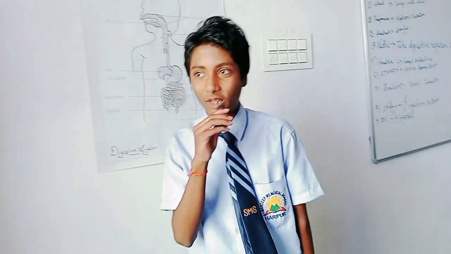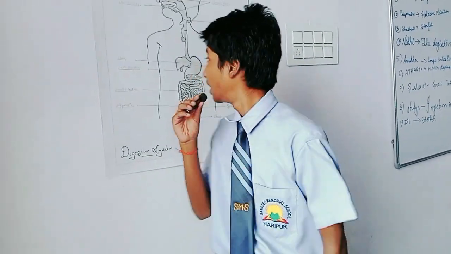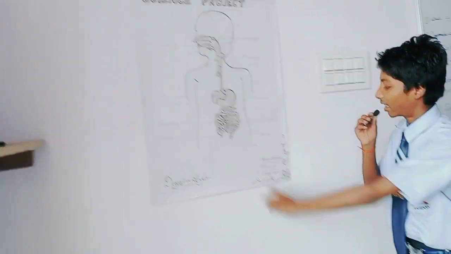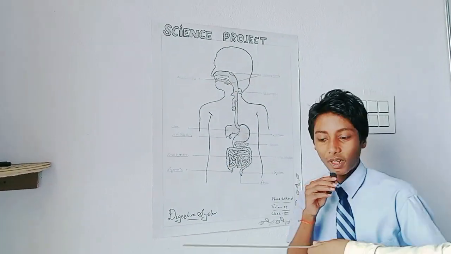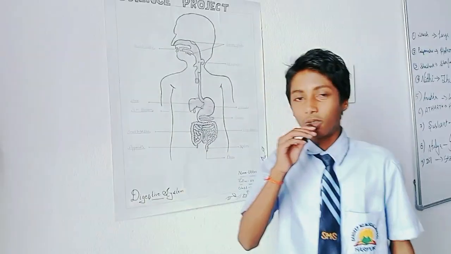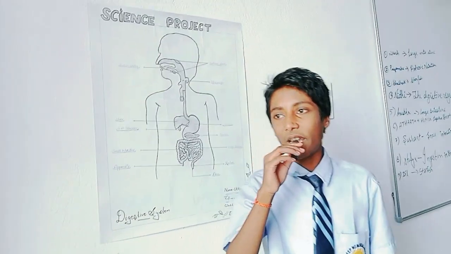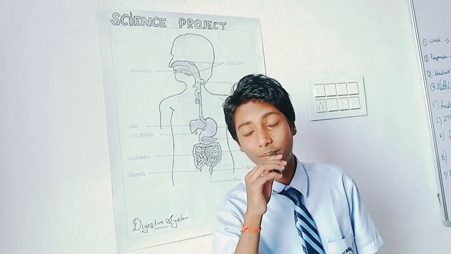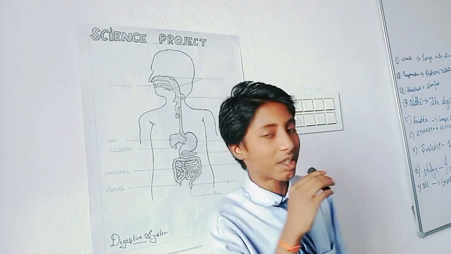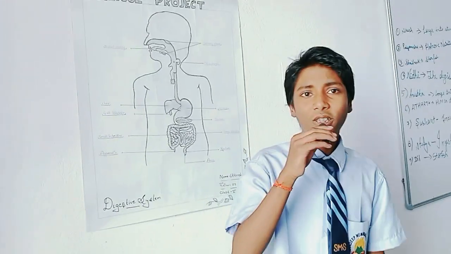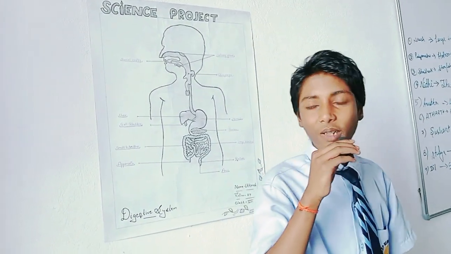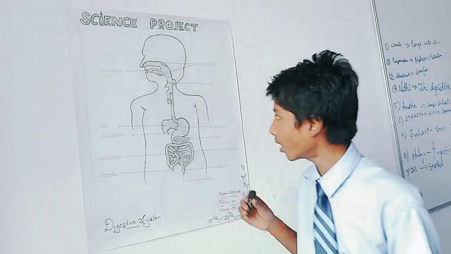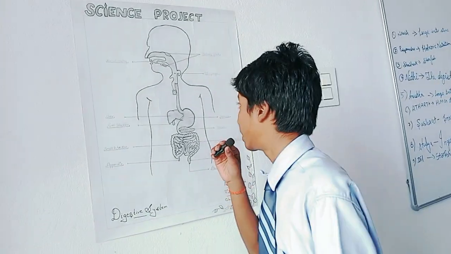Hello friends, my name is Sudhanshu Kumar. I study in class 7 and I will tell you about the digestive system. This diagram is drawn by Utkarsh Kumar, and you all know that our body consists of many types of organ systems like respiratory system, blood circulation system, and digestive system is one of them. First, let us know what is digestion. Digestion is a process in which complex substances break down into simple substances. Where does digestion start and where does it end?